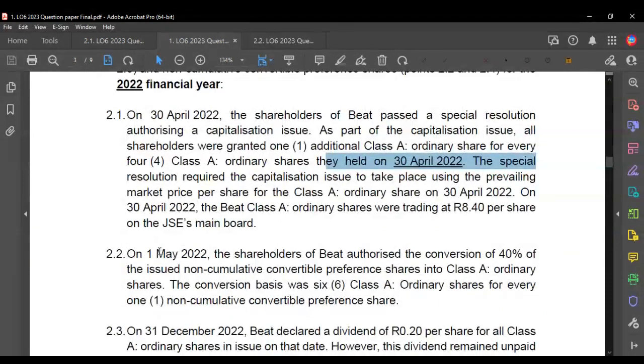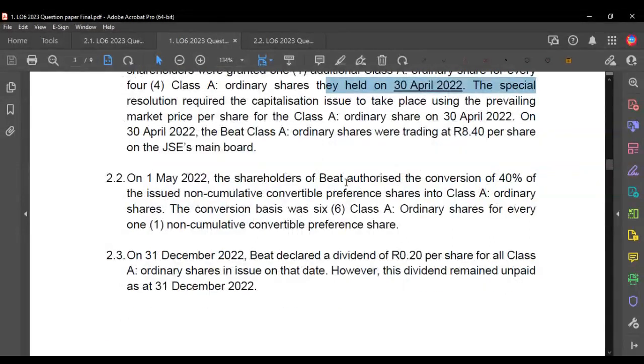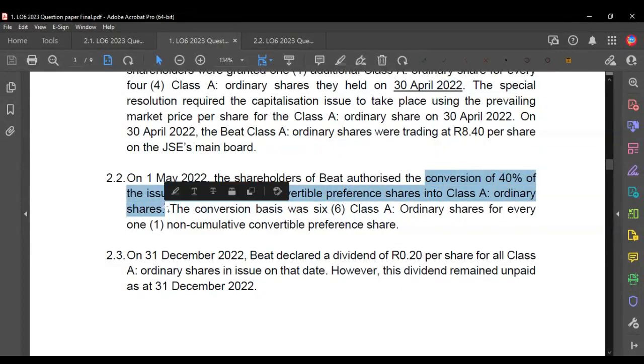So that's the capitalization issue. Right. Let's look at the next thing. The next thing talks about a conversion of 40% of the shares that were issued, the preference shares that were issued. Right. So 40% of the shares that were preference shares were converted.